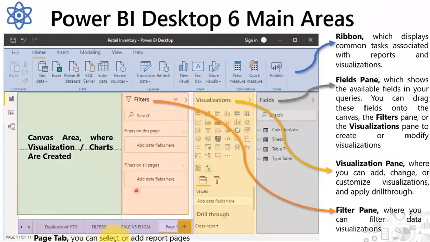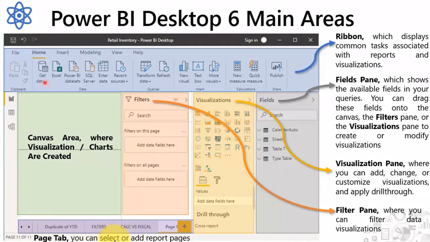And I just want to give an overview of Power BI Desktop, which has six main areas. Once we open Power BI Desktop, which is free software, we can see the canvas and different things. So I want to explain each of them. These are the six main areas where we will concentrate. This complete top, with file, home and so on, we call the home ribbon, which displays the common tasks associated with the reports and visuals. These are the activities we perform at the desktop level. So this is the ribbon, and it is used to get the data.